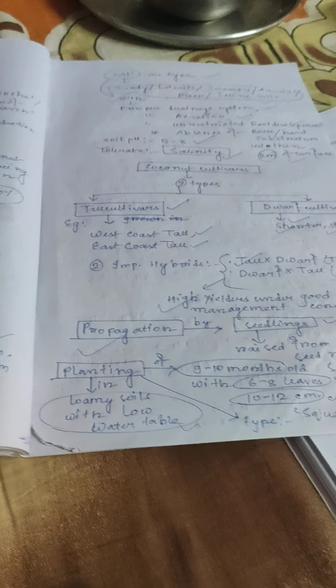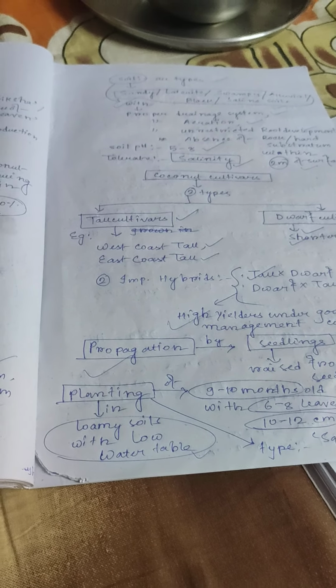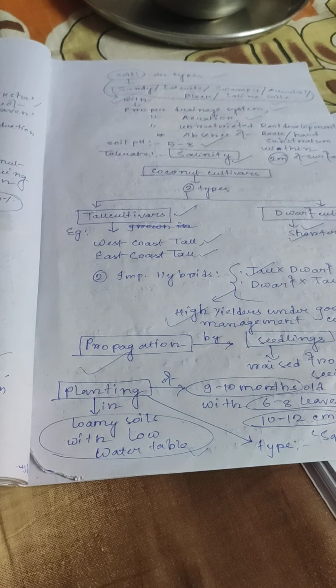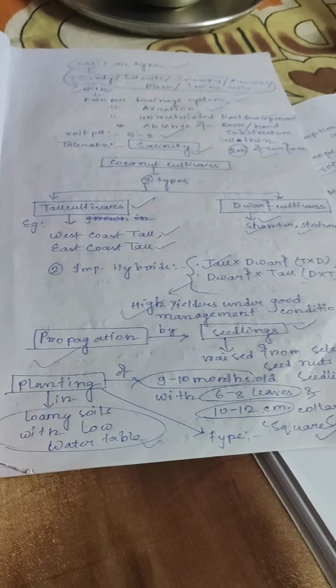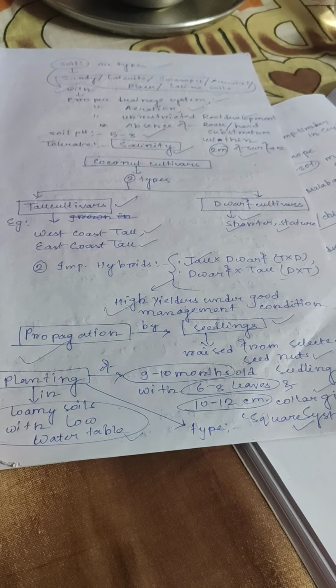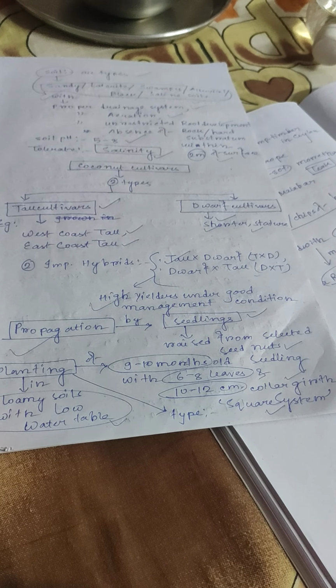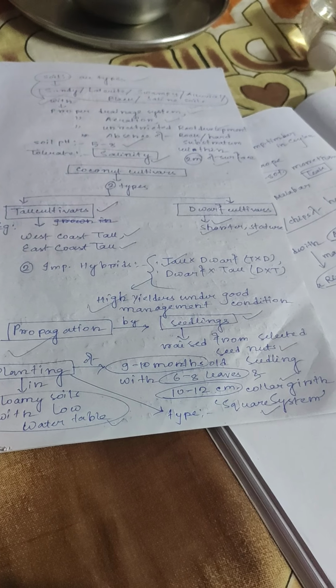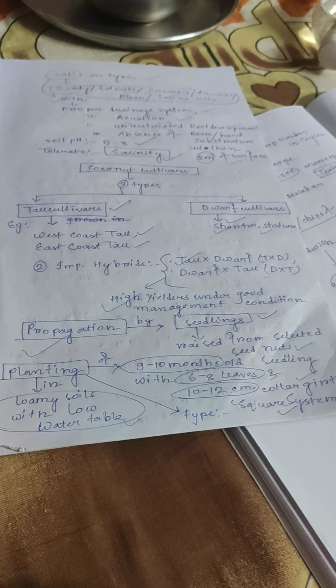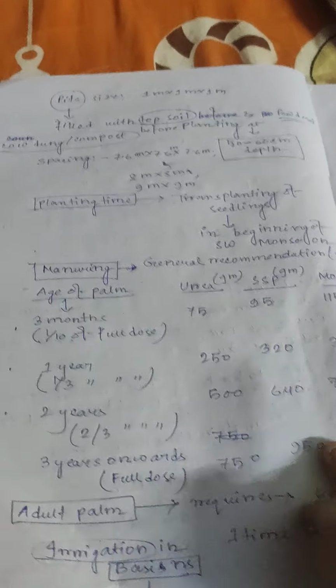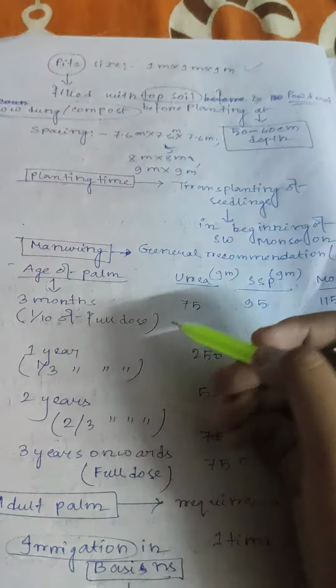So propagation by seedlings. Seedlings are raised from selected seed nuts. Planting of 9 to 10 months old seedling with 6 to 8 leaves and 10 to 12 centimeter collar girth. Type of planting is square system of planting, in loamy soils with low water table. Pit size is 1 meter into 1 meter into 1 meter.